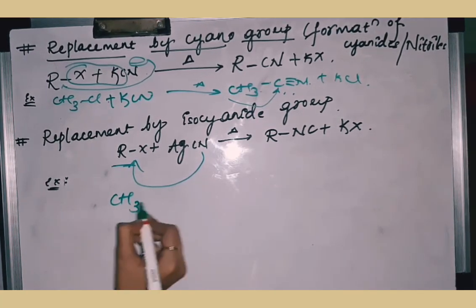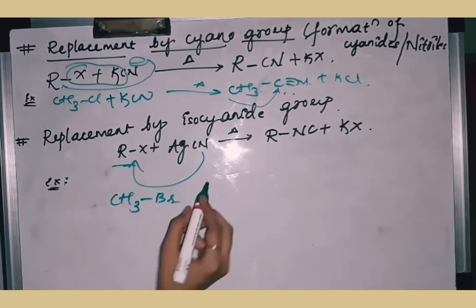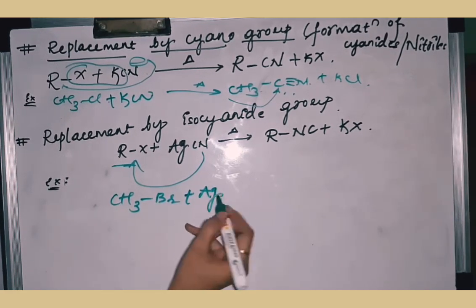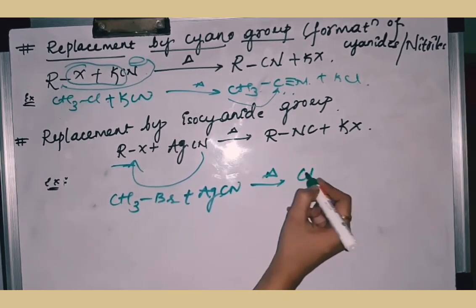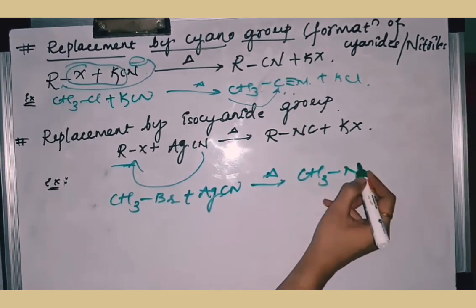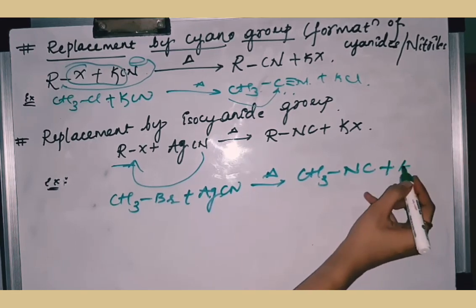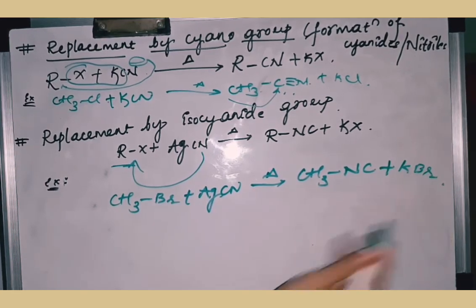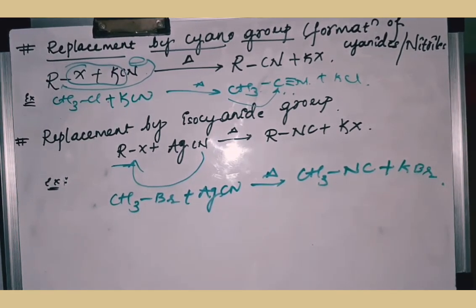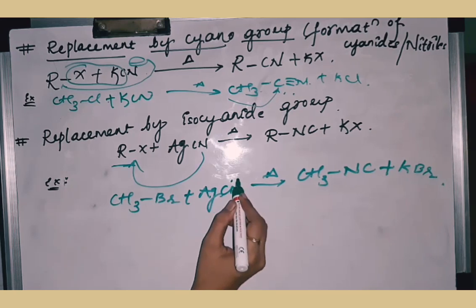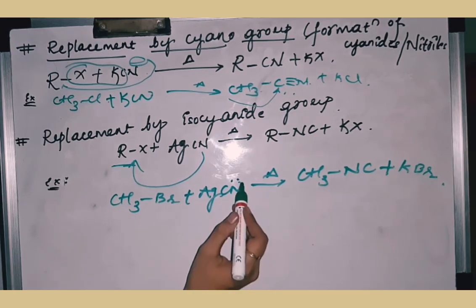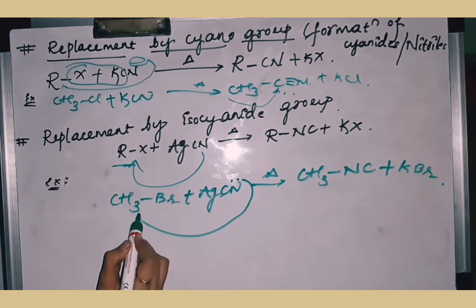When methyl bromide reacts with silver cyanide and is heated, you get CH3NC plus AgBr. The main thing to focus on here is that the nucleophile is N, nitrogen, which has a lone pair of electrons that will bond to the alkyl group.